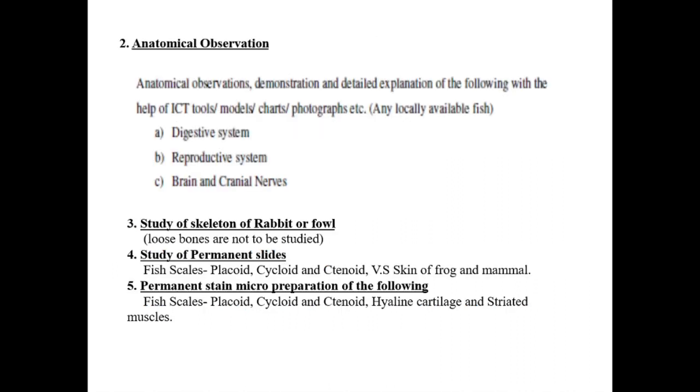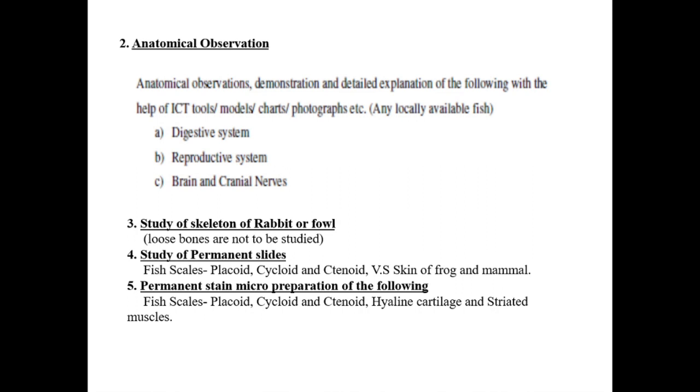In the anatomical observation, demonstration and detailed explanation of the following with the help of ICT tools, models, charts, photographs, etc. For example, digestive system, reproductive system, and the brachial and cranial nerves. Third one is study of the skeleton of rabbit and fowl with the help of ICT.